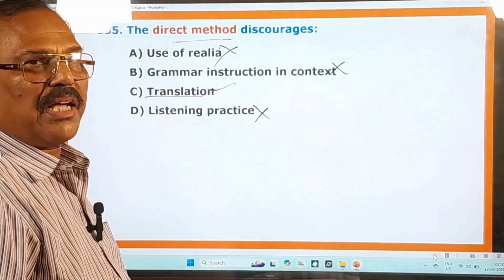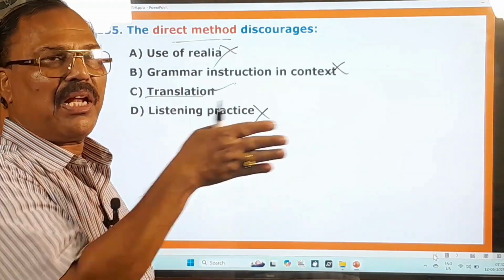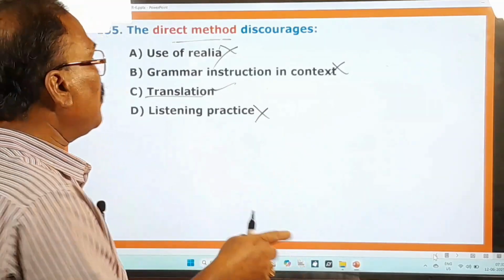I am going to Hyderabad, then saying it in Telugu. This is called translation. If you say it in L2 and then say it in L1 also, that is called translation.